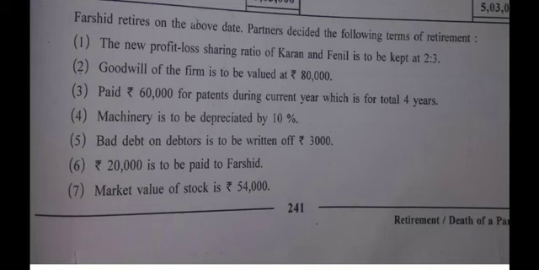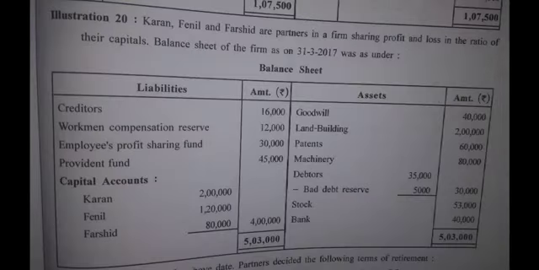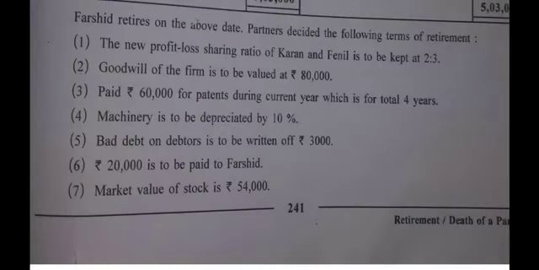Let us check the position of debtors. Debtors, it is 35,000. We have a reserve of 5,000, of which we have to write down the bad debt of rupees 3,000. Okay, this again seems to be new, a little bit varied, I can say, not new.